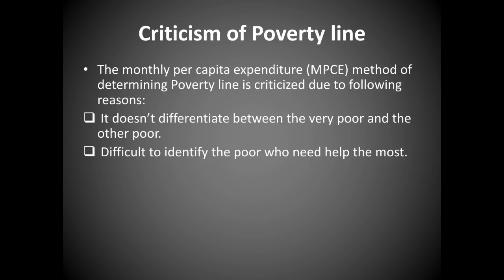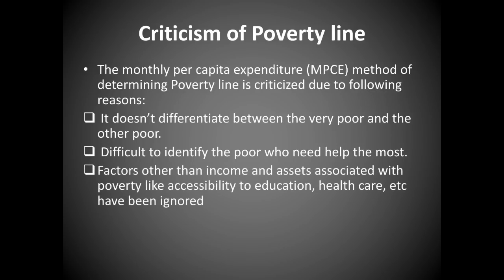First, they are not able to find out the difference between very poor and poor. How are they going to identify the poor who need help? How do they even know where they're situated? So all these things mattered. The MPCE method did not help poverty to subside. It was just a waste of time.